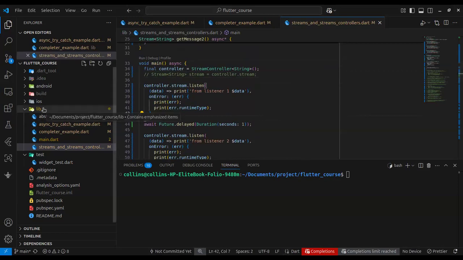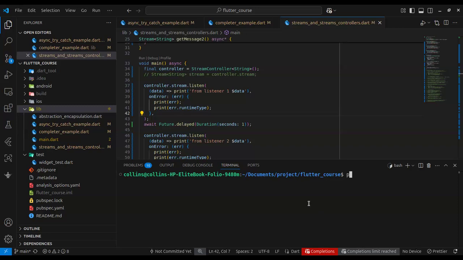So let's inspect. Look at this left panel, for instance. This is a Flutter project, but I'm not running that code inside it. My files are located inside the lib folder, and each of these files has a main function. That's why I'm able to run it. I'm on a Linux Ubuntu machine, so you have to cd inside the folder where your executable file is located.